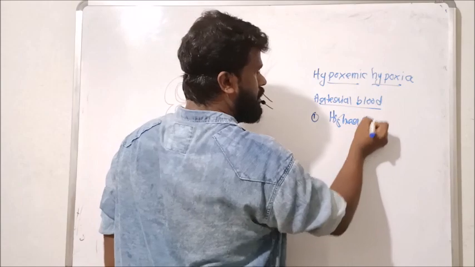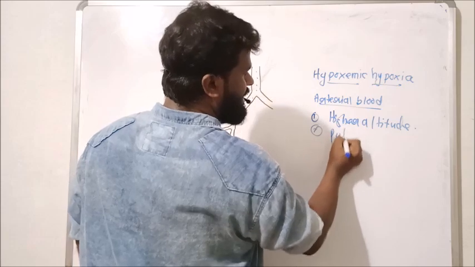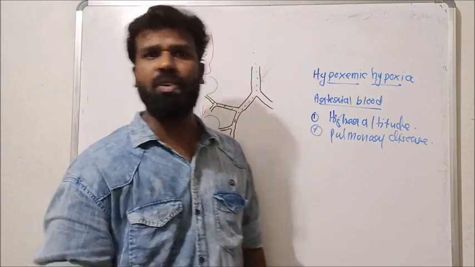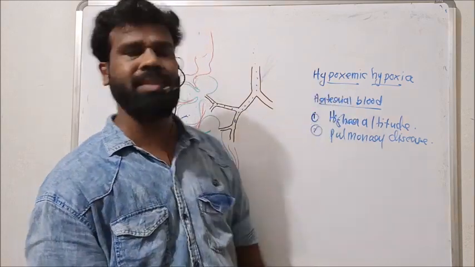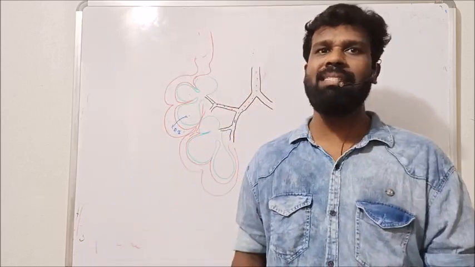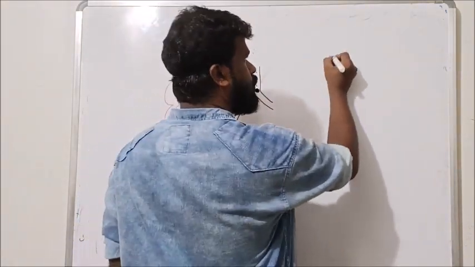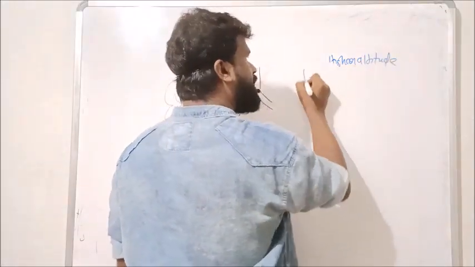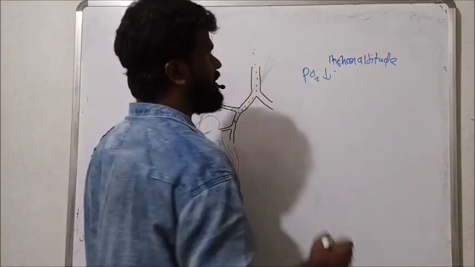The different reasons for hypoxemic hypoxia are higher altitude, then pulmonary diseases, then other factors like pulmonary ventilation as well as the blood perfusion in the alveoli, which cause this arterial hypoxia or hypoxemic hypoxia. Then let's learn how higher altitude causes changes in our alveolar ventilation as well as the breathing mechanism. At higher altitude, the partial pressure of oxygen is lesser.